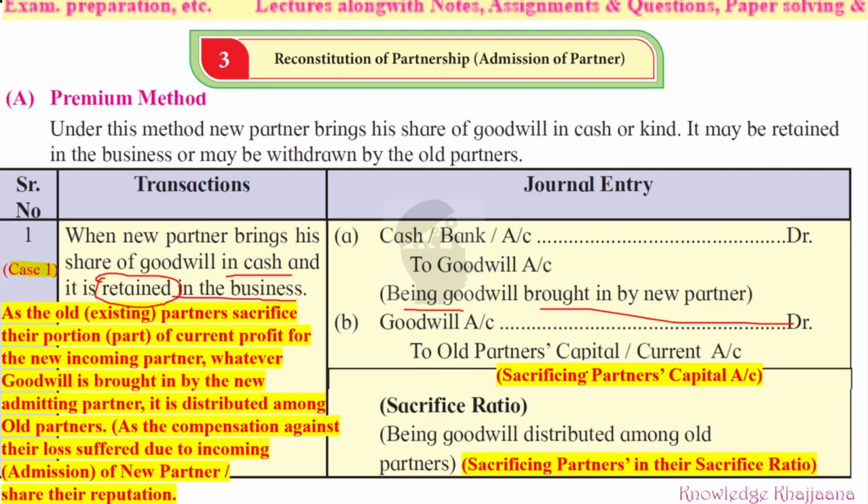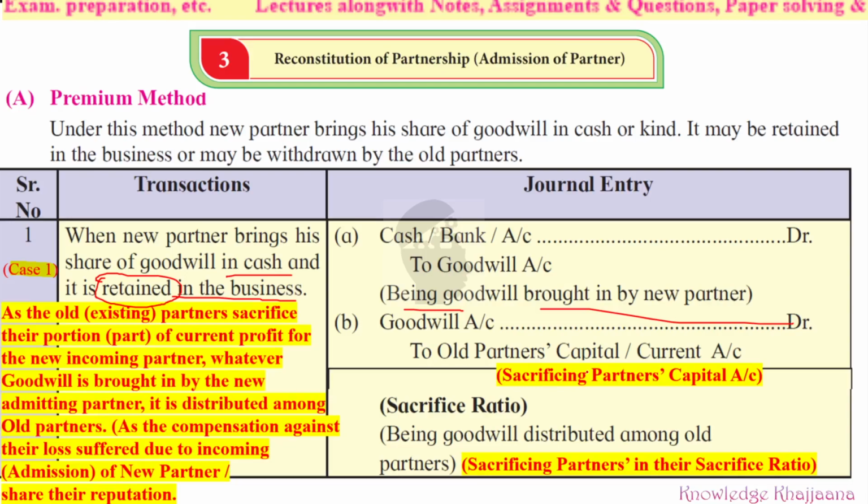If nothing has been given in the problem, then it is obvious that they are following the fluctuating capital method. If a current account balance has been given, it means they are following the fixed capital method. It depends on that where the goodwill will be credited. So that goodwill will be credited to old partners' capital or current account, depending upon which method of maintaining the capital they are following.